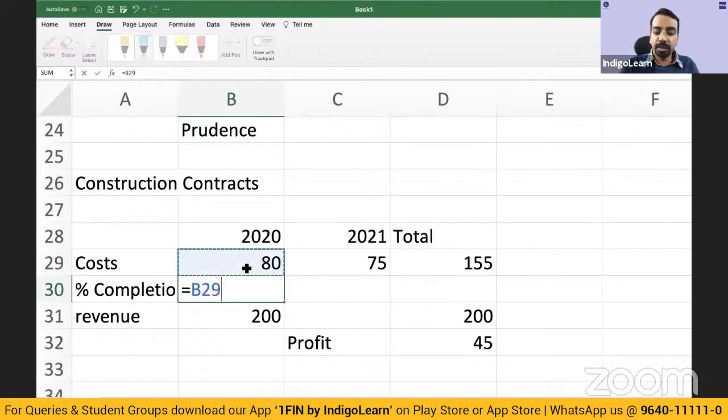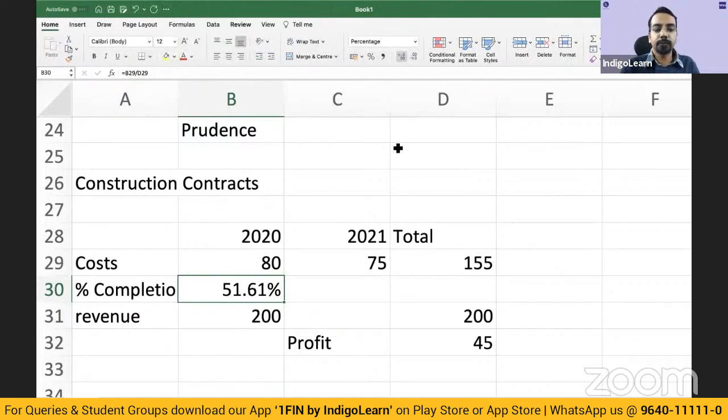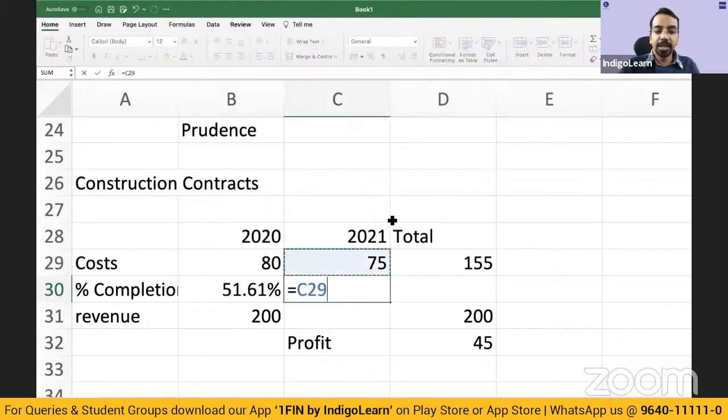Okay, percentage completion is 80 divided by 155. That comes to 51.6%. Let me just change it to percentage. 52. I'll increase the size. Just a second. Yeah, 51.61, and 75 divided by 155 is